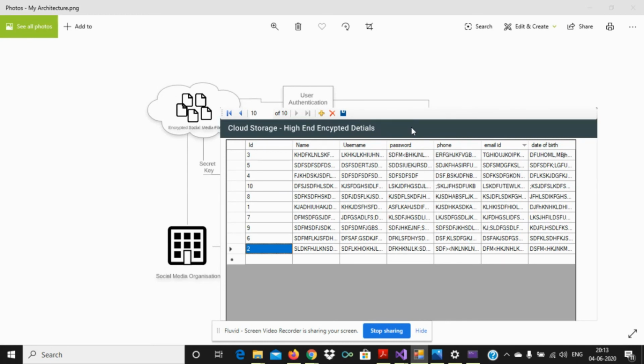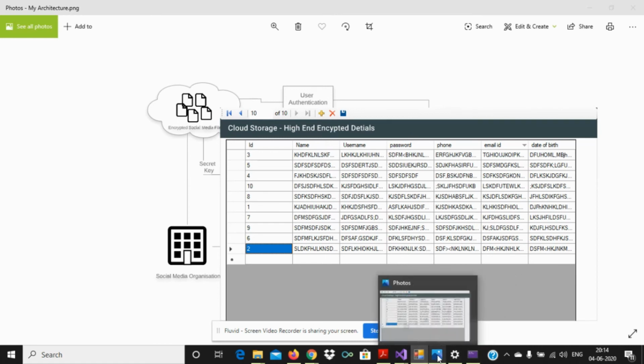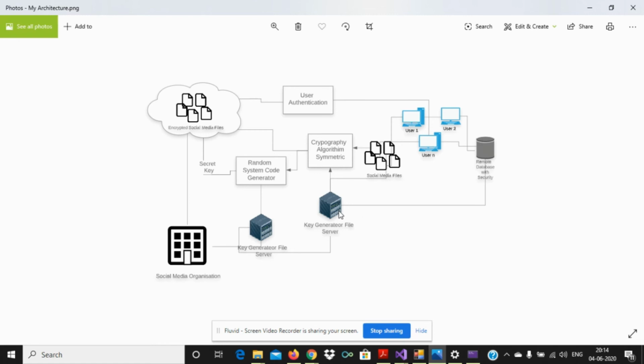So here we take care of two databases. One is the database that is connected with the front end, and the other database is connected at the back end. So we work with two different databases. That's what we can see here. This one too is saved in the encrypted cloud format, but this is the main one, because it randomizes all the users with a partially encrypted one. So this is what it is all about.